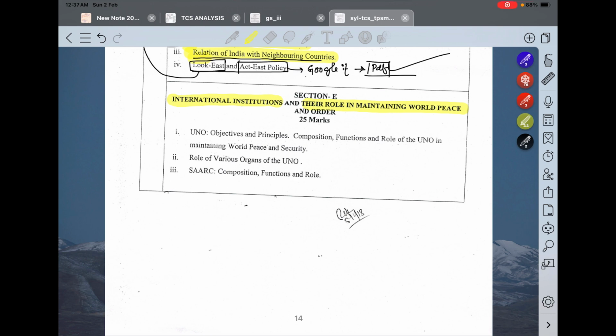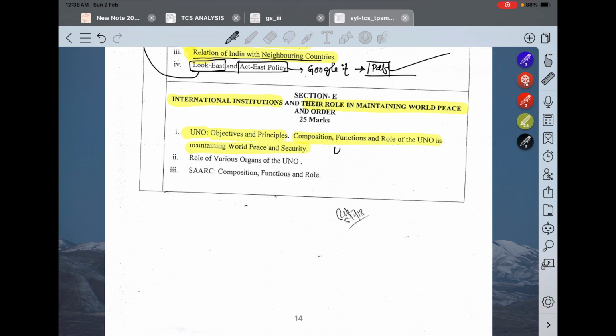What we should read, this is very important, and the only answer to these questions is previous year questions. Previous year questions should be your sole guide for this preparation. Okay, so never underestimate previous year questions. You just go through all the previous ones, just learn them by heart. Okay, so let's go. Here, UN objectives and principles, composition, functions, role of UN in maintaining world peace.